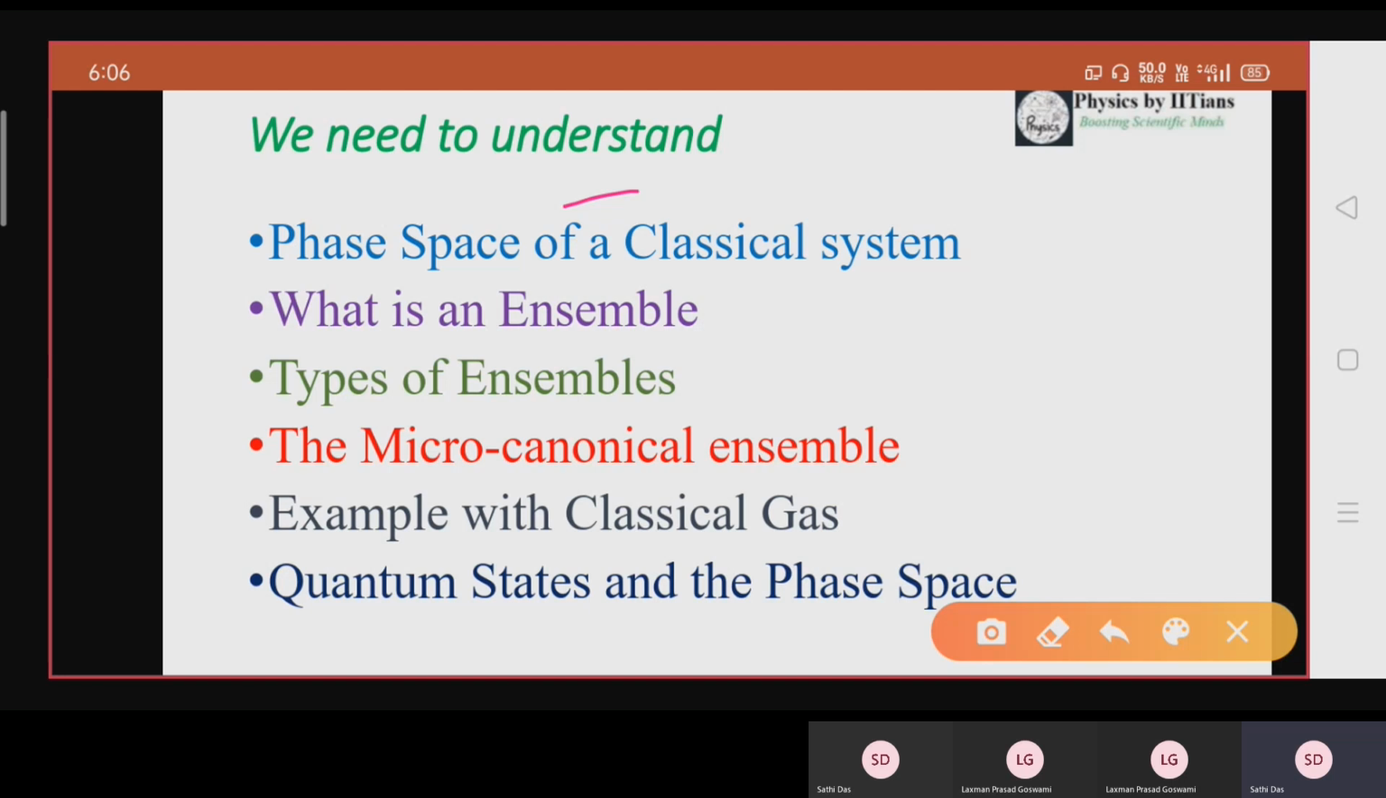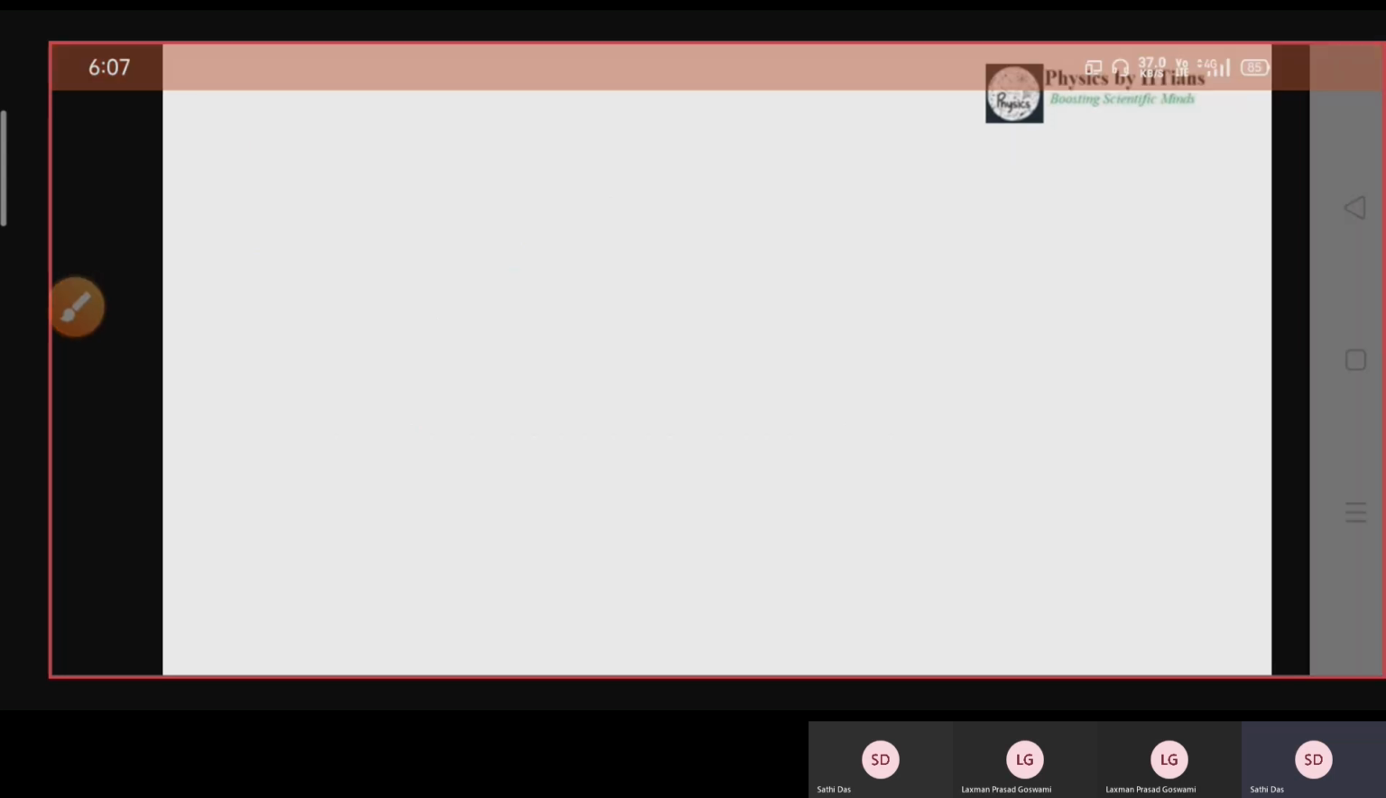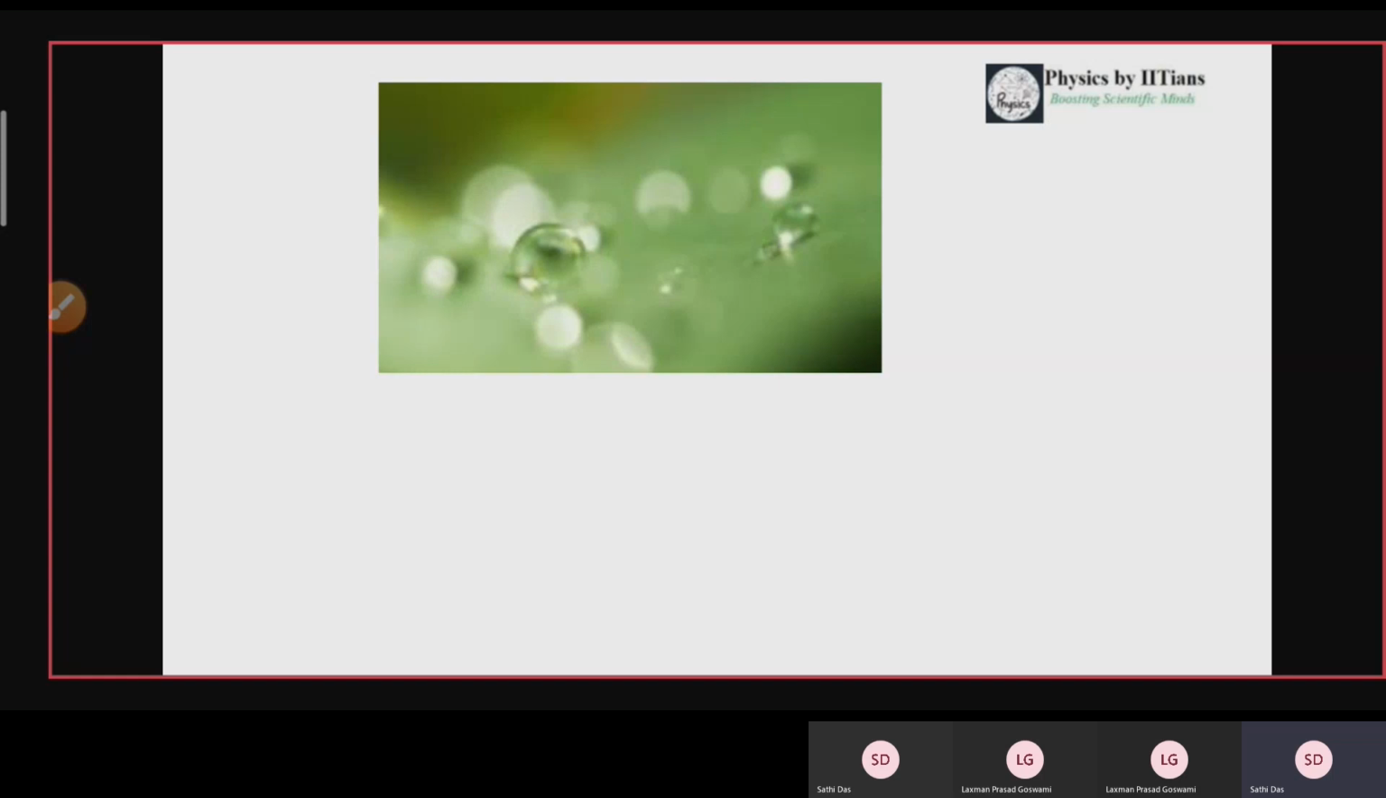Okay, so we need to understand the phase space of a classical system, what an ensemble is, types of ensembles, the microcanonical ensemble and different ensembles also, an example with the classical gas, quantum states and the phase space of the system. So in this video, I will try to cover maximum concepts with minimum theory.